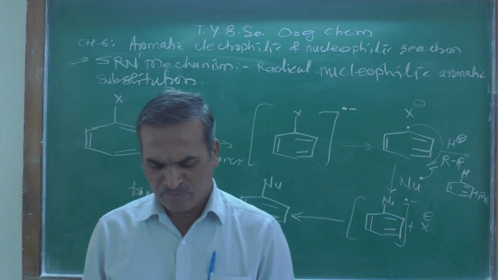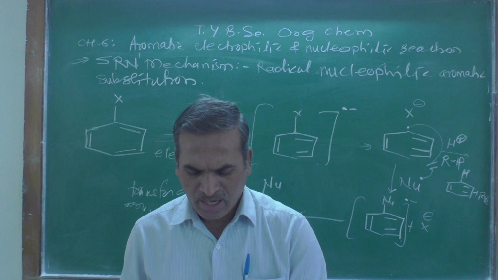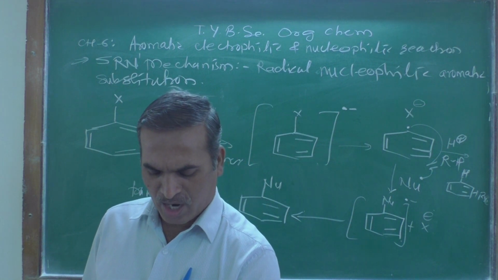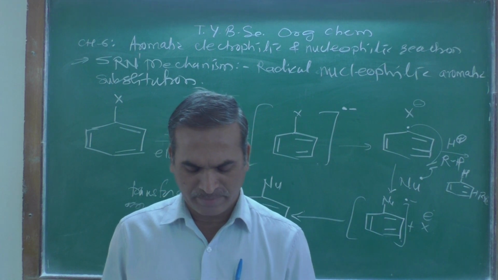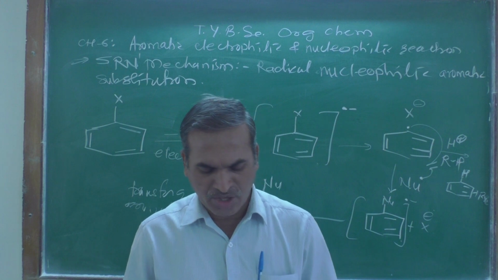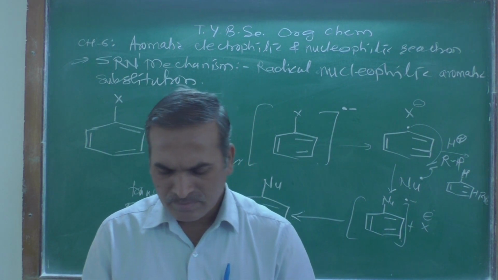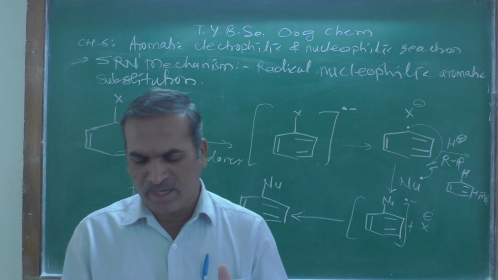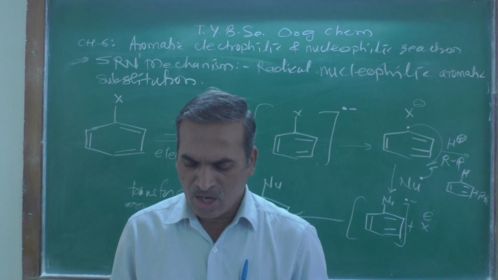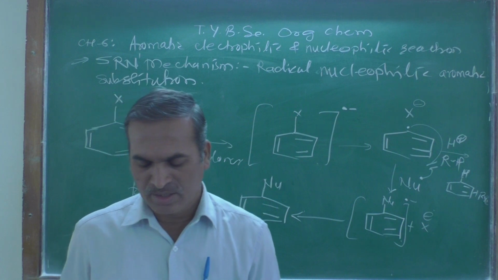Alternatively, the phenyl radical can abstract a loose proton from the proton donor, forming an arene, in a chain termination reaction.